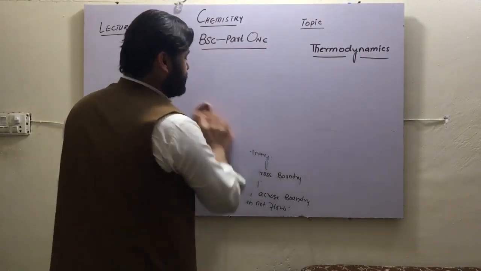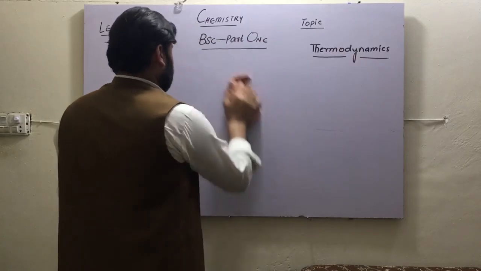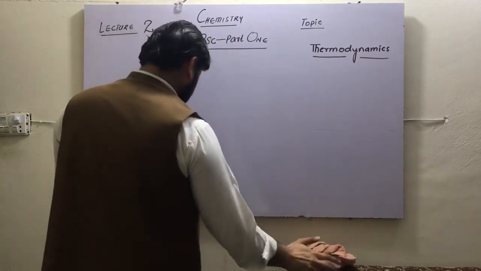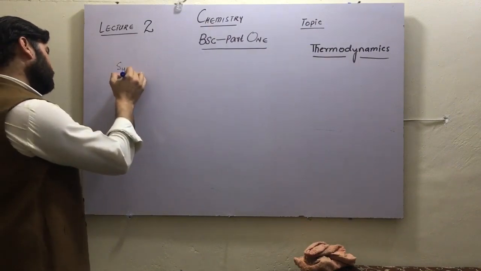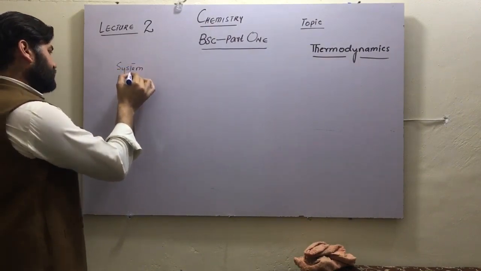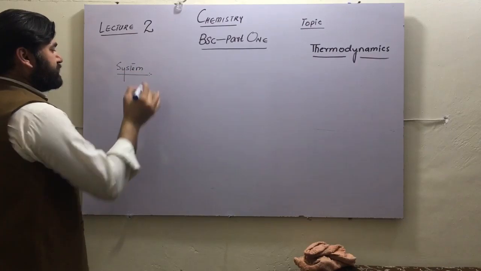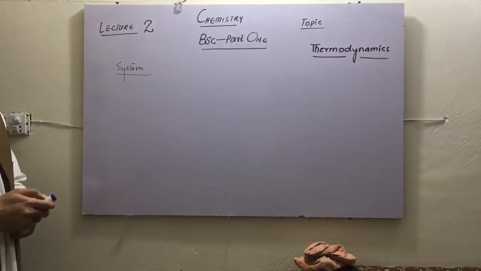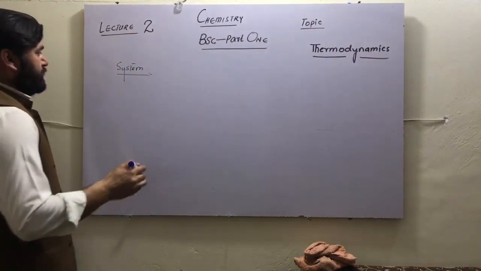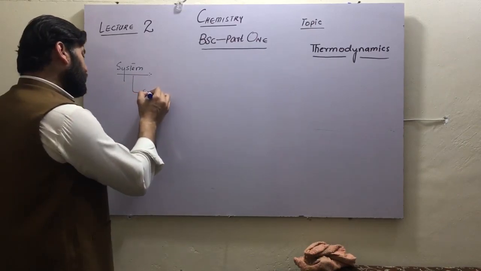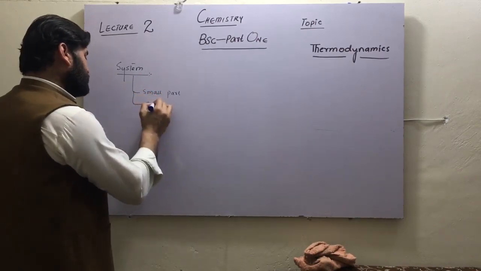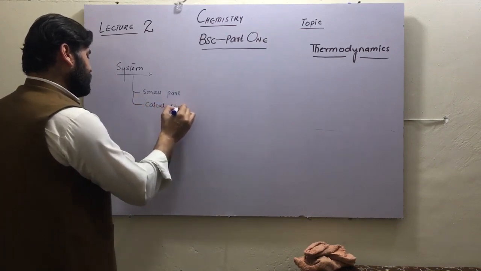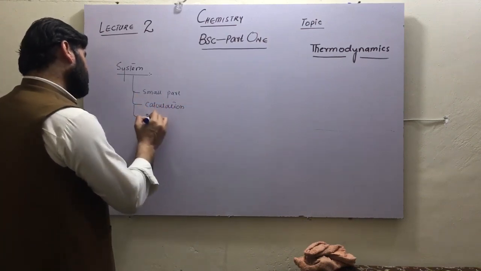Now, let's have a brief introduction on the system. System, as we mentioned, is nothing but anything under observation. So system, we can say, is a small part where a calculation will be there, in which we are interested.